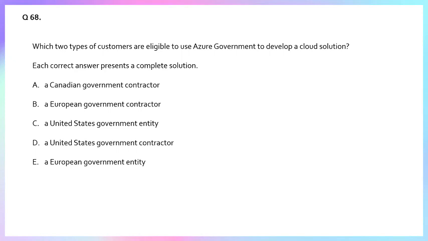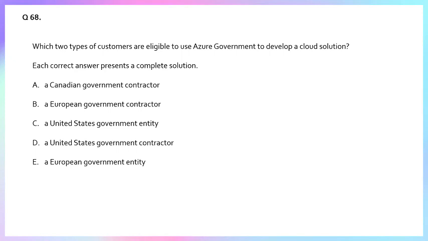Canadian and European entities would use the standard Azure public cloud, but in a region located within their respective countries to comply with local data residency laws. That is Azure Canada, Azure Germany, Azure France, etc. They would not be eligible to use the US Azure Government cloud.